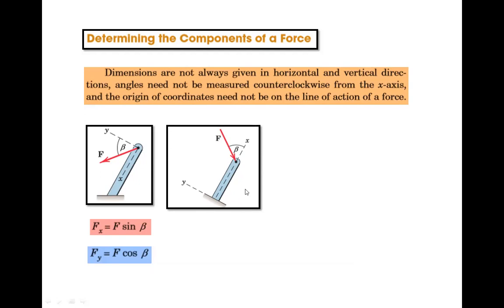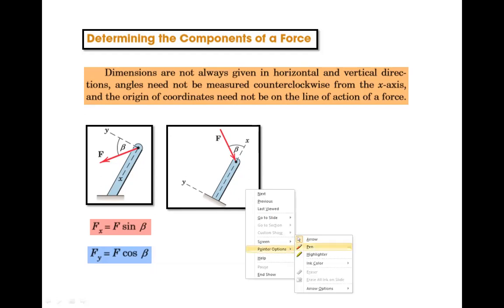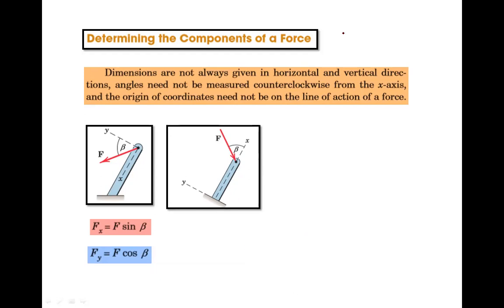Now if we draw a free body diagram for this, suppose this is y and this is x. I have just tilted it, okay? The force is acting in this direction, right?